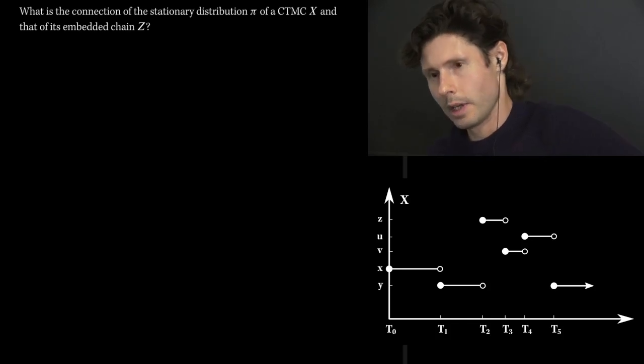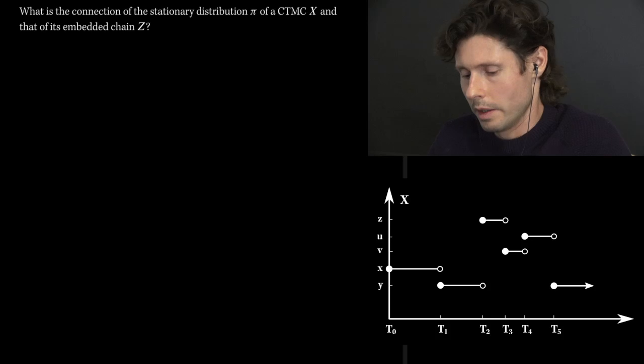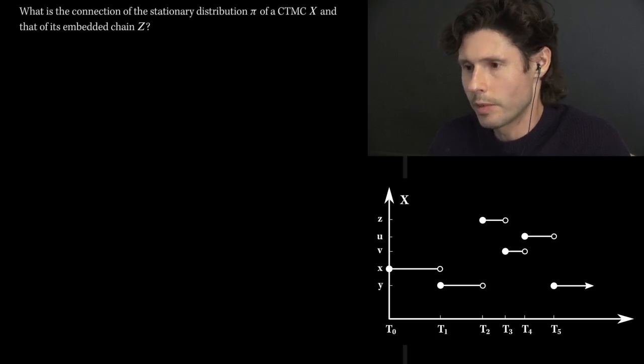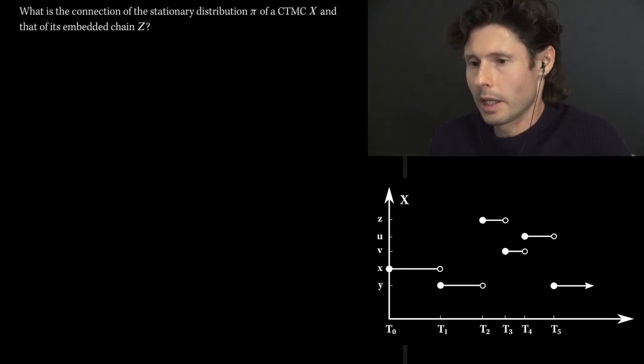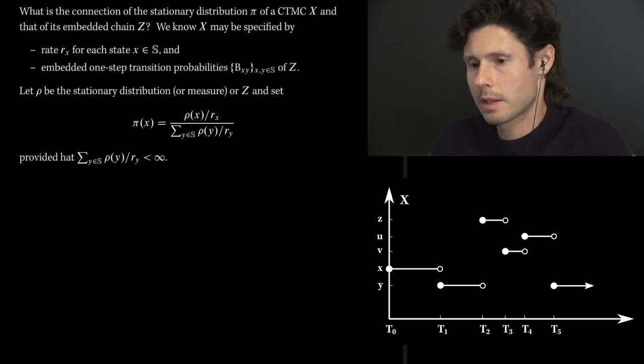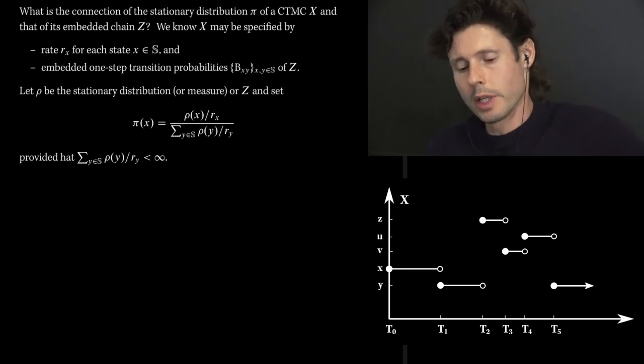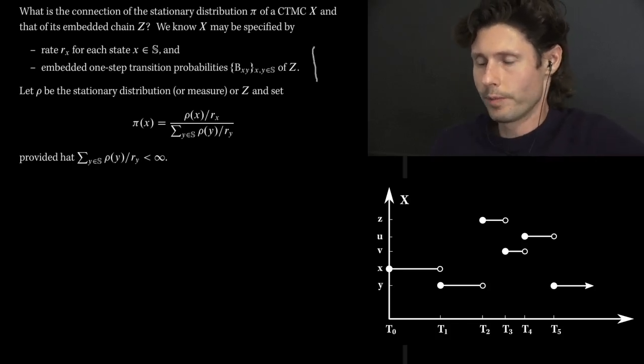And then the final thing I want to say about the stationary distribution of a continuous time chain is to talk a little bit about the relationship to the embedded chain Z. So we know that X is specified by the rates that dictate how long we wait in each one of the states, and then also the embedded one-step transition probabilities that tell us where we move from any one individual state to another.